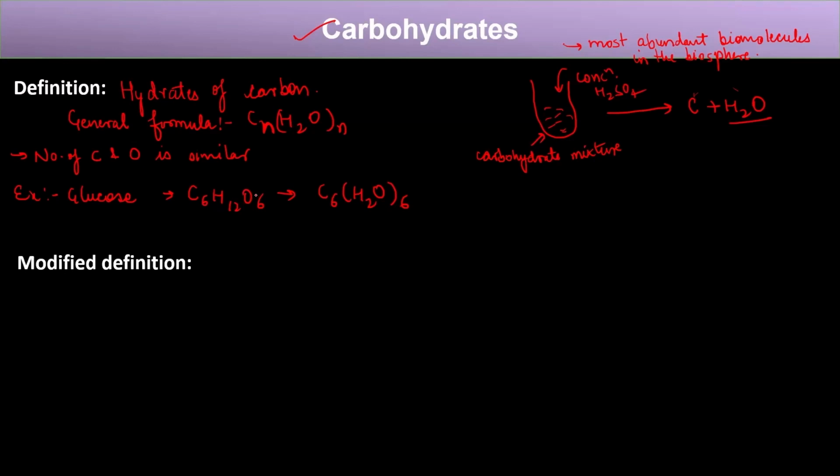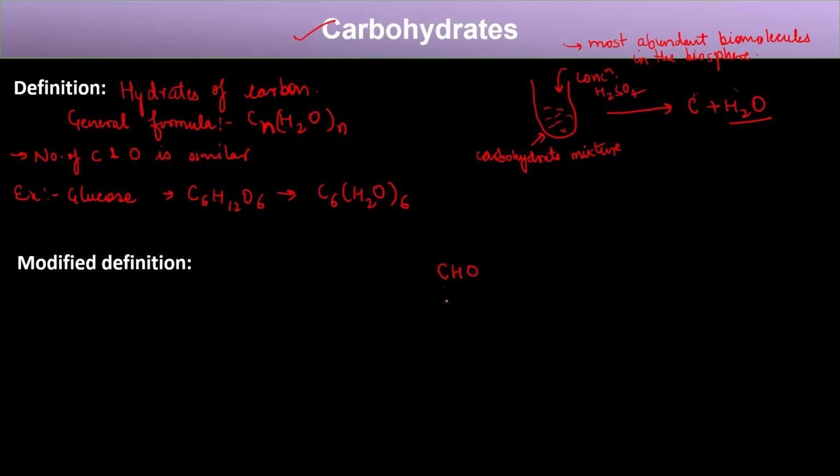But this definition is not widely accepted because later it was found that there are many other carbohydrates that are not actually the hydrates of carbon, and they do not follow this general formula. So a modified definition was given, and that definition was mainly based on the component that will definitely be present in the carbohydrate. Let's see what those components are.